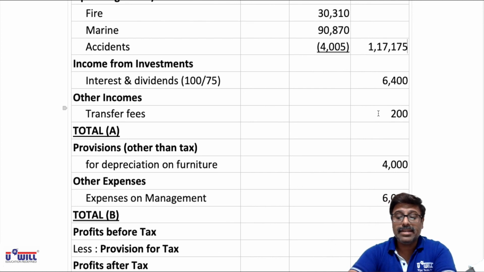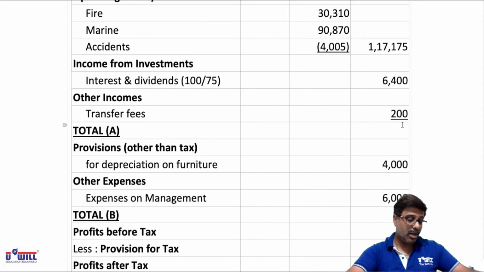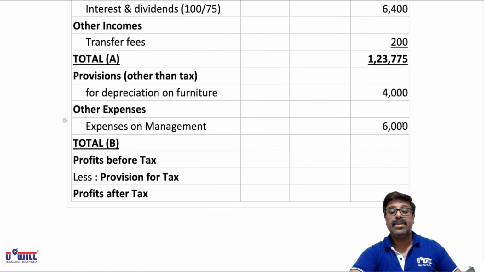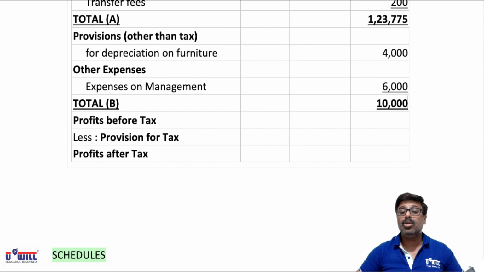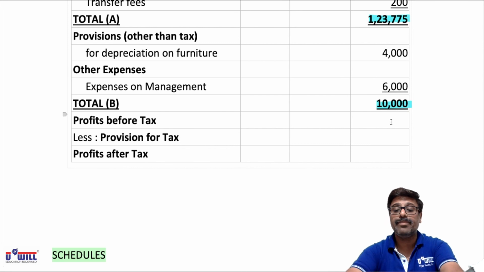Now if we add the three amounts, 117,175 plus 6,400 plus 200, that is 123,775. That is total of A. Then 4,000 plus 6,000, total B would be 10,000. Now profit before tax would be 123,775 minus 10,000, that is 113,775.